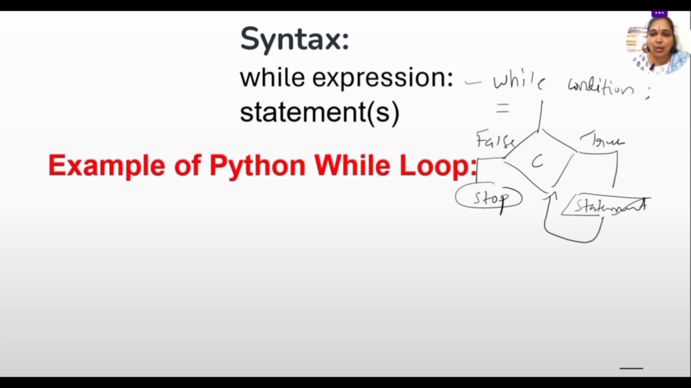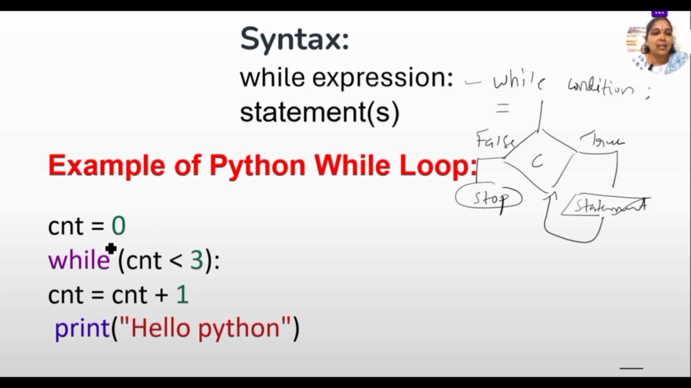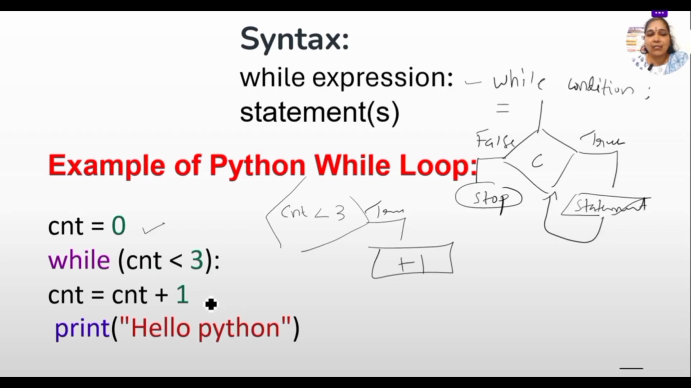Now, let us see one example of the while loop. Here I have taken count equals 0 and started while count less than 3. So my condition is that the count should be less than 3. If the condition is true, it will make the count plus 1. If the condition becomes false, it will stop. So my 0 will become plus 1, that is 1. Again the loop continues, then it becomes 2. Again the loop continues, but here we said that it should be less than 3. So the loop stops here and prints hello Python. Okay, so this is how the while loop works.